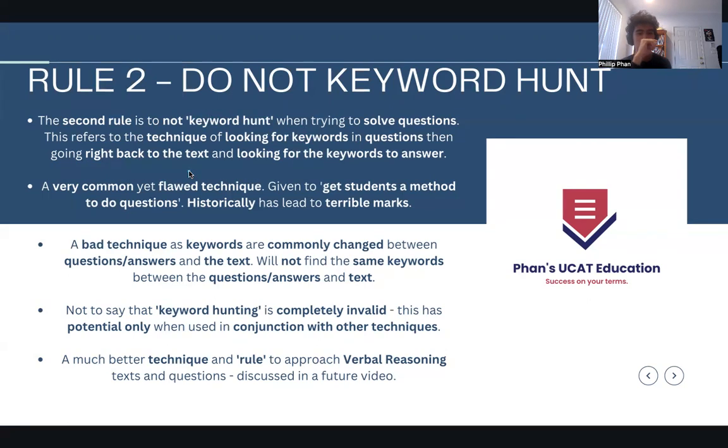And this, simply put, refers to the technique that is so commonly given, where you look for the questions first, you look for keywords of the questions and also the answer options, and you go right back to the text, not actually reading the text properly, and you're simply doing a keyword scan or a keyword hunt in the text to find those keywords to answer them, okay? And this is a very common yet flawed technique.